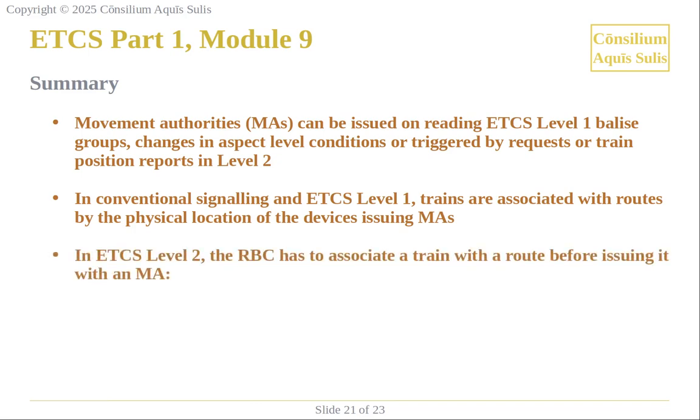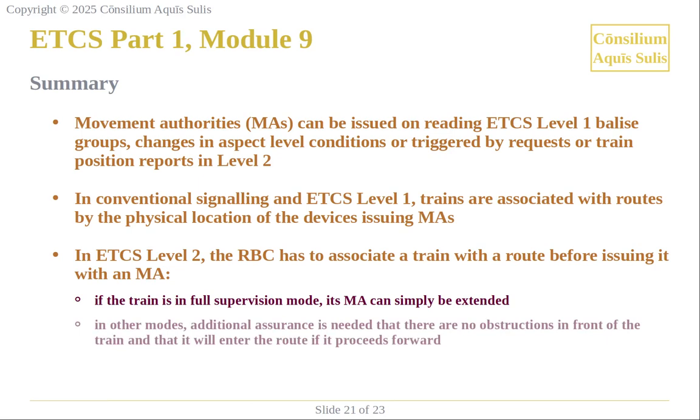In ETCS Level 2, the RBC has to associate a train with a route before issuing it with a movement authority. If the train is in full supervision mode, its movement authority can simply be extended. In other modes, additional assurance is needed that there are no obstructions in front of the train and that it will enter the route if it proceeds forward.